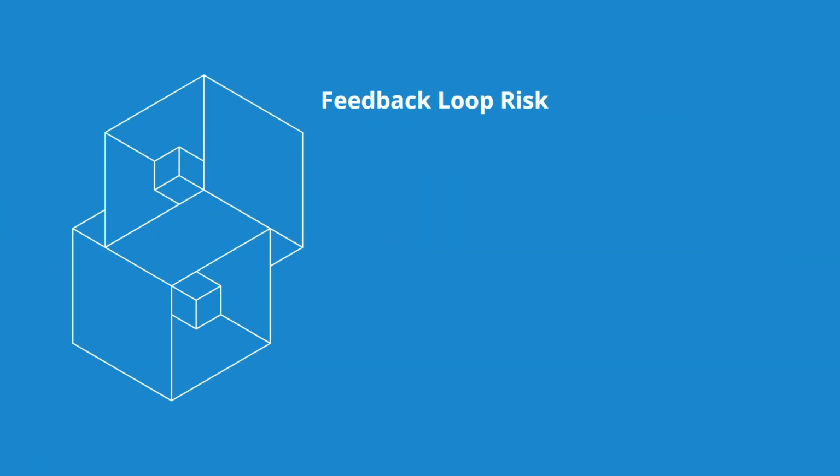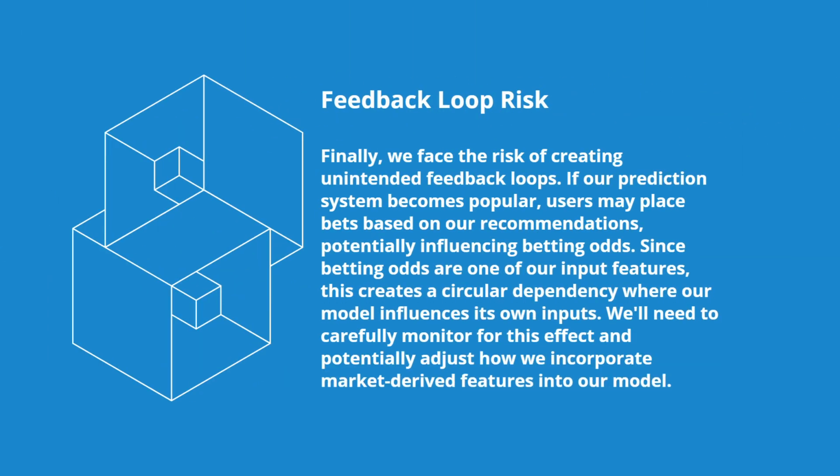Finally, we face the risk of creating unintended feedback loops. If our prediction system becomes popular, users may place bets based on our recommendations, potentially influencing betting odds. Since betting odds are one of our input features, this creates a circular dependency where our model influences its own inputs. We'll need to carefully monitor for this effect and potentially adjust how we incorporate market-derived features into our model.